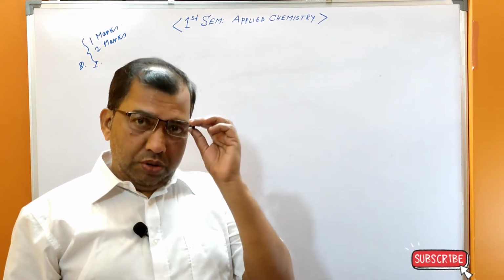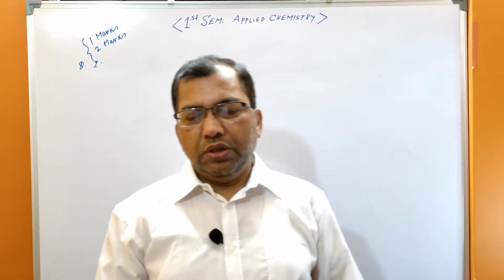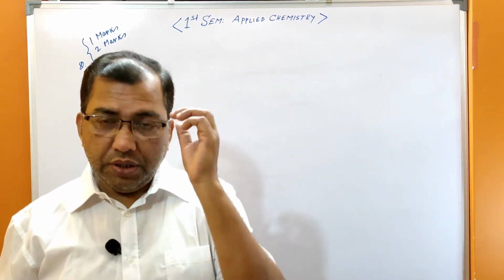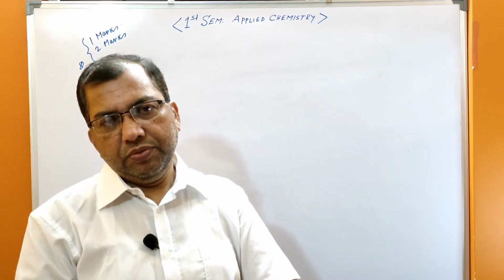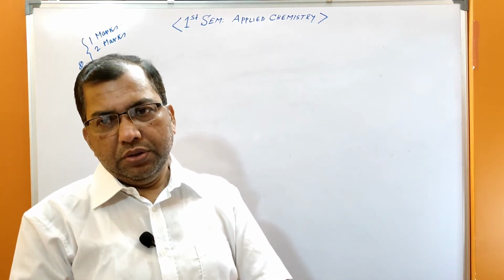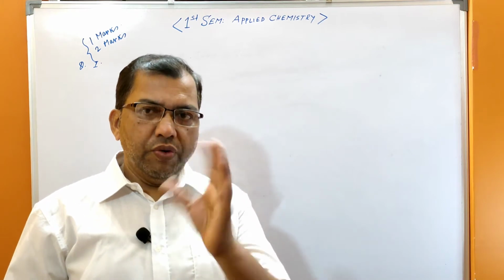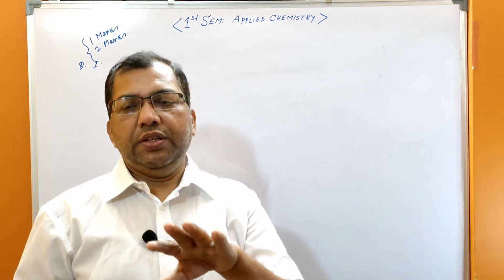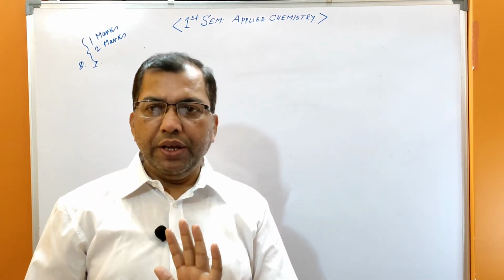Do you know what the spin quantum number is? What is its significance? The rotation of an electron within a certain orbital about its axis is called spin.